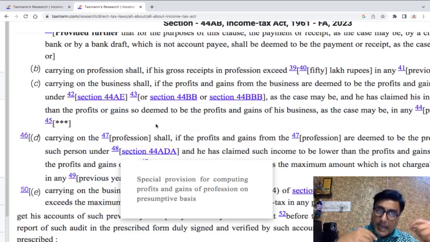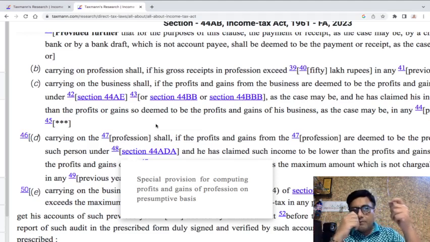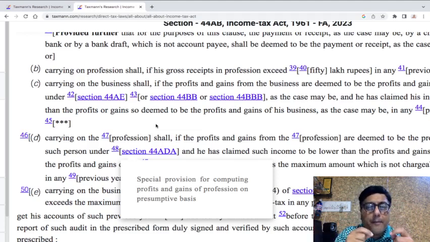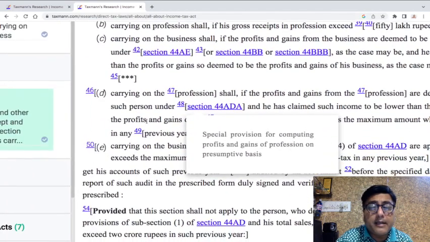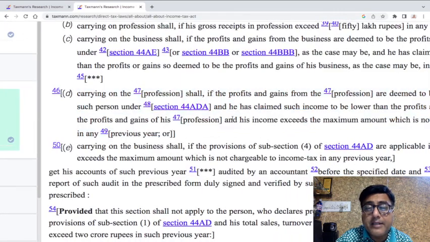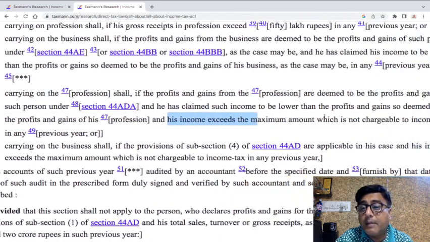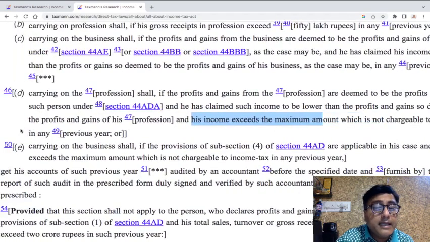सिमिलरली 44AB क्लॉज डी ये बोल रहा है कि अगर आप 44ADA वाला प्रोफेशन कर रहे हैं और आप प्रिज्यूम इनकम से कम दिखा रहे हो, और यहाँ पे एक और कंडीशन ऐड कर दी, एंड ही हैज क्लेम्ड income lower than the profits and gains deemed to be the profits and gains of the profession, और अब condition नया ऐड हुआ, his income exceeds the maximum amount which is not chargeable to income tax in any previous year.